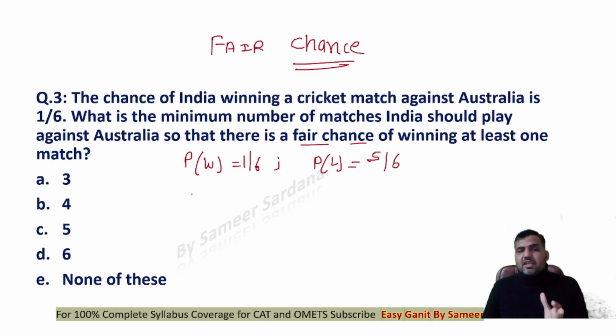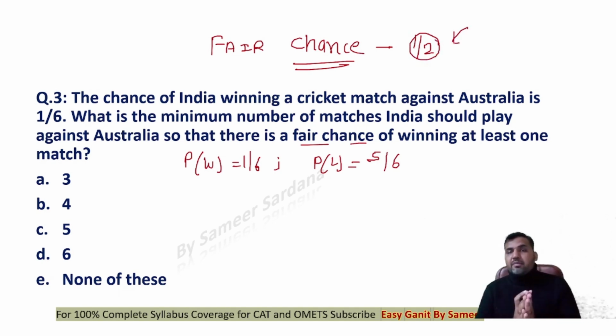So if I am saying that India has a fair chance of winning the game, that means it is 1 out of 2 chances that India is going to win the game. So what I want is for India to play that many matches that India wins at least one game. So guys, if I add the total probability of India winning and losing, I know it is equal to 1. Now let's say that n is the number of matches that India is playing.